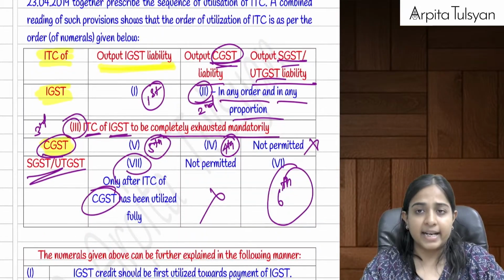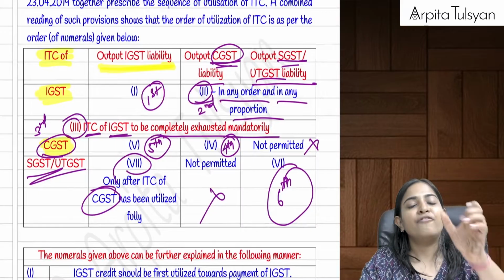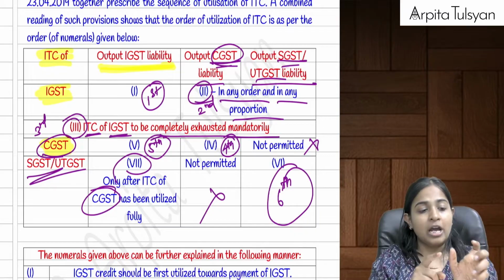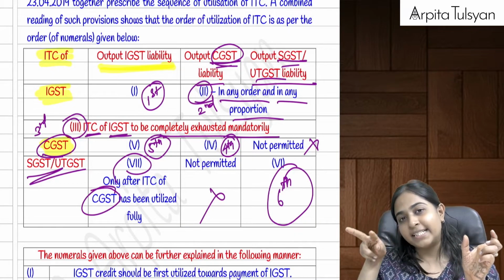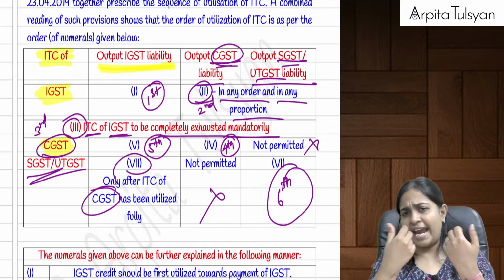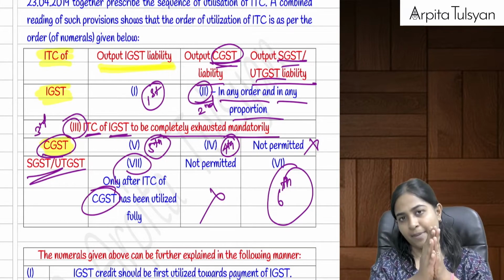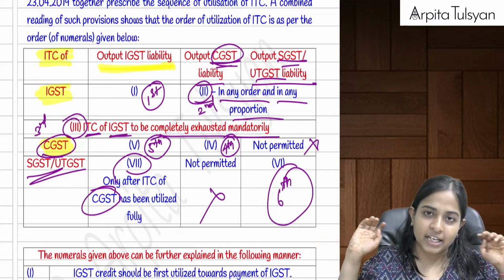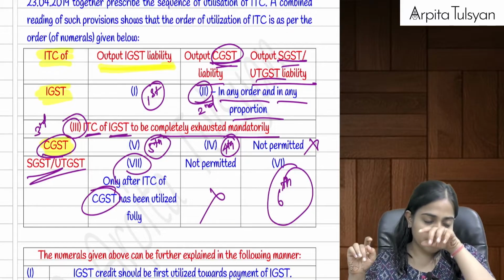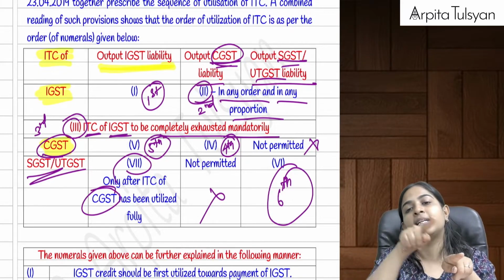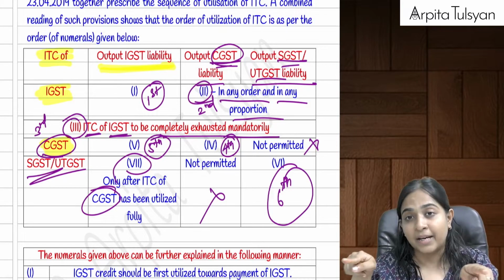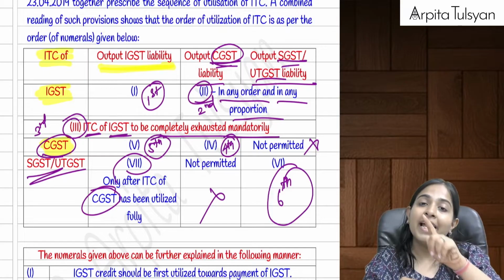Now, how do we utilize the input tax credit? If you have any IGST credit, IGST credit is to be first utilized, first for IGST liability. If anything is left, use it for CGST and SGST, any order, any proportion, any sequence, doesn't matter, but finish off the IGST credit totally. Then you are left with CGST credit. In CGST credit, first utilize it against CGST liability. If you're still left with it, use it for IGST liability, but cross, don't use it for SGST liability.